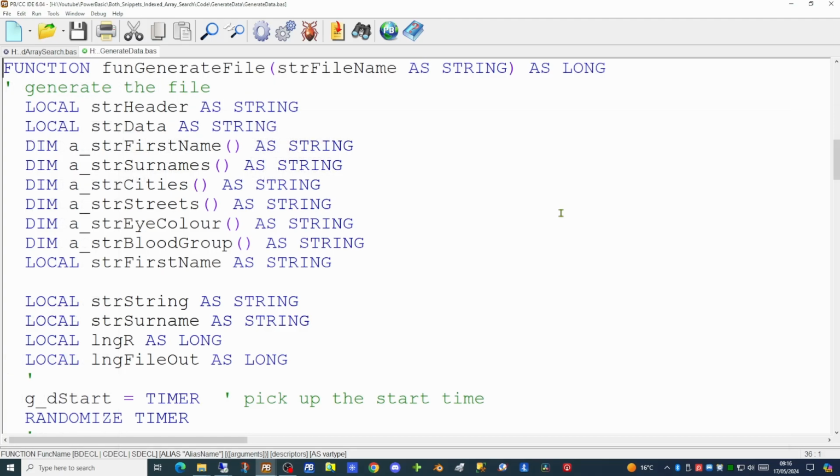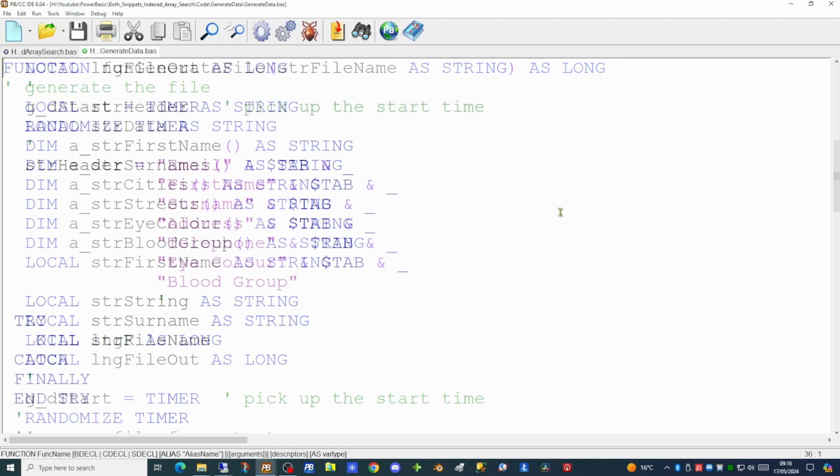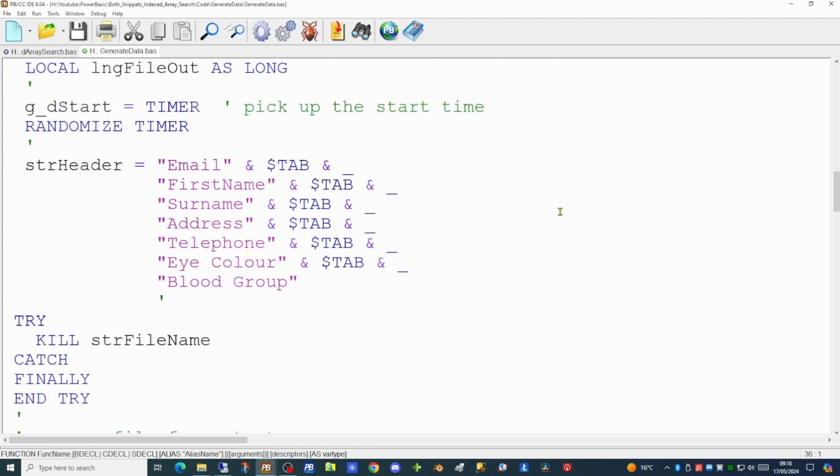Everything is done within the generate file function. And within this function, we have a number of arrays to store the information held within those files we just looked at. We're going to generate a file which has a number of columns, starting with the email, through the first name and surname, and finishing up with blood group. As you can see from the format of the header, this is going to be a tab delimited file. Should you require a comma delimited file, just substitute a comma string for the tab constant.